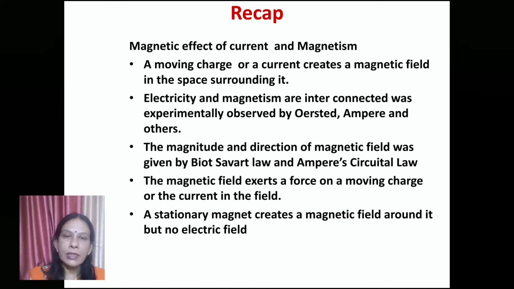Then you studied that if a moving charge is in a magnetic field, the magnetic field exerts a force on it. Similarly, a current in a magnetic field also experiences a force.